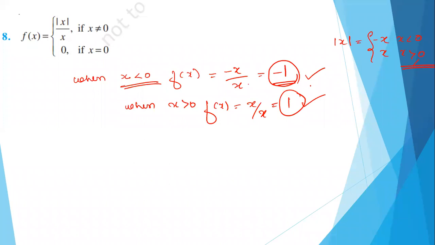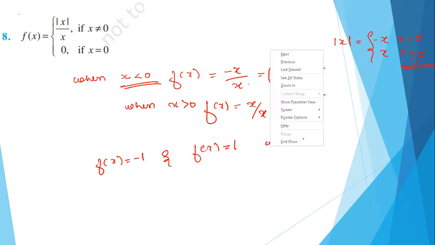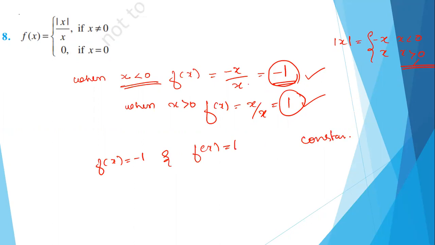So we can say f of x equal to minus 1 and f of x equal to 1 are constant functions. Thus, you can conclude these are constant functions.